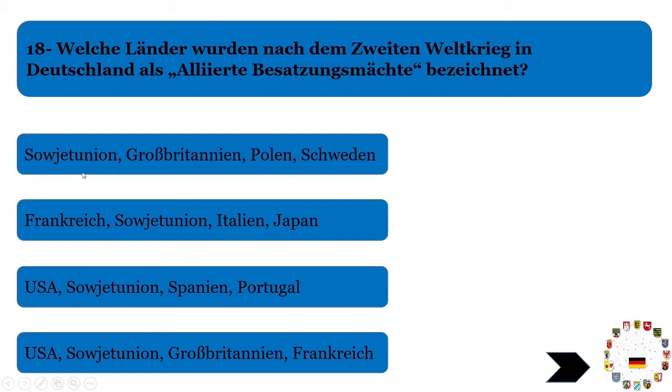Welche Länder? Soviet Union, yes. Großbritannien, yes. Poland and Sweden were not a part of this. Frankreich was. Soviet Union was. Italy and Japan were German allies. USA, Soviet Union, Spain and Portugal, no. USA, America, Soviet Union, Großbritannien and Frankreich. These were the four countries which actually occupied four different parts of Germany.